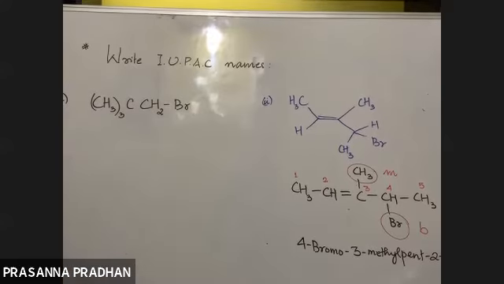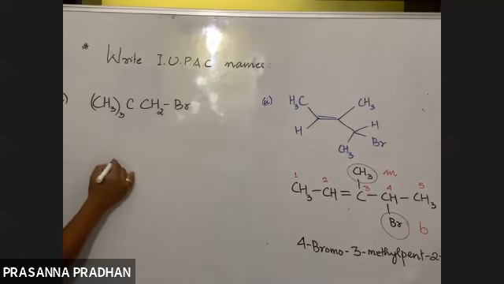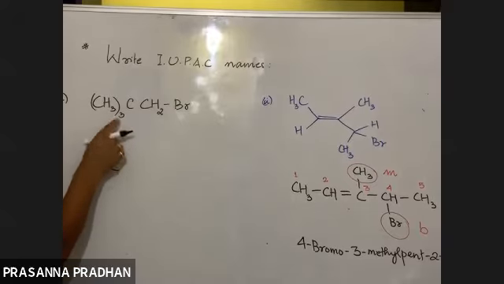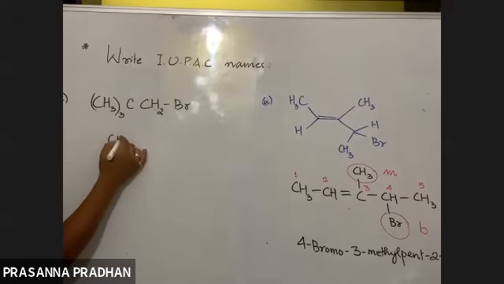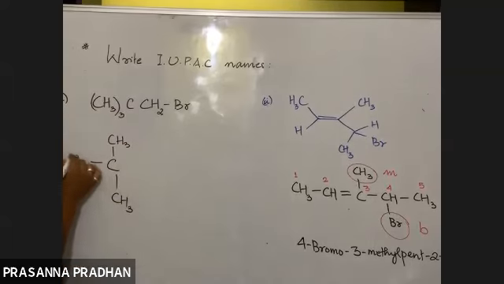Now what does this mean? Again, let us simplify this formula. To this carbon, how many methyl groups are attached? 3 methyl groups are attached. So we draw this carbon, and to this carbon there are 3 methyl groups: 1 methyl group, 2 methyl groups, and 3 methyl groups.